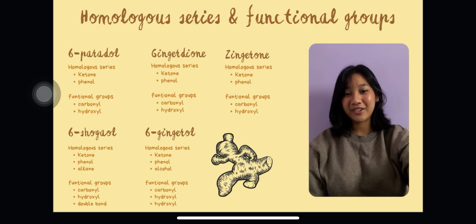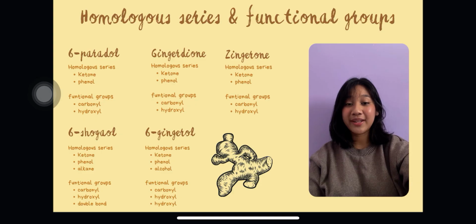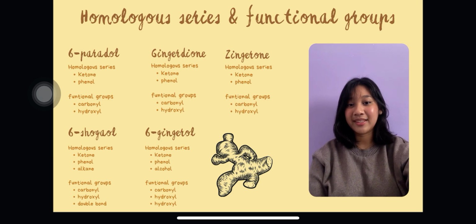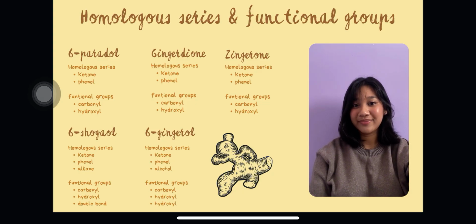For 6-paradol, its homologous series are phenol and ketone, but for its functional groups, it's hydroxyl and carbonyl. For 6-shogaol, its homologous series are alkene, ketone, and phenol, and its functional groups are double bond, carbonyl, and hydroxyl. Next is gingerdione. Gingerdione's homologous series are phenol and ketone, and its functional groups are hydroxyl and carbonyl.